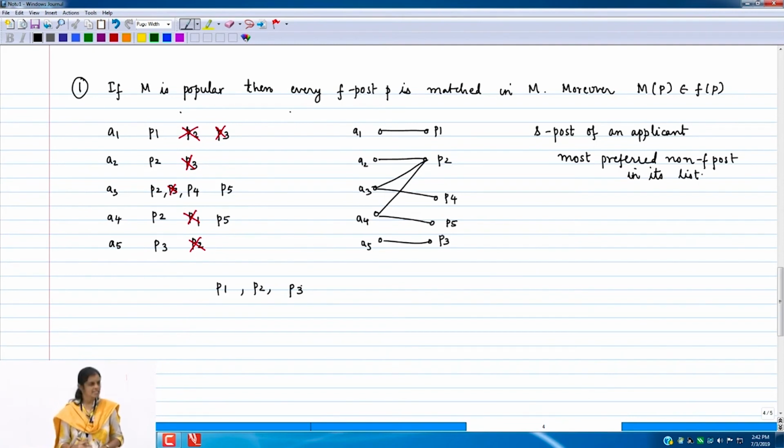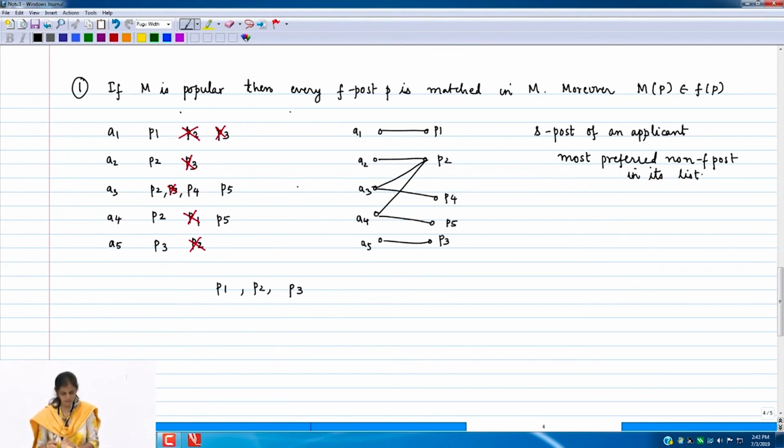Okay, so will an S post always exist? No, right? This example itself shows. For example, A1 doesn't have an S post. A2 doesn't have an S post. A3 does have. A4 has an S post. A5 doesn't have, right? So we would like this S post to exist, right? We would like this to exist.